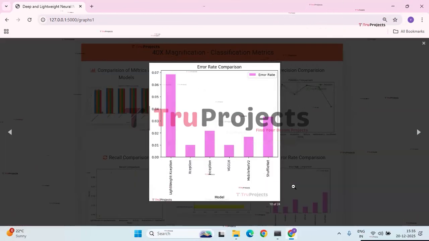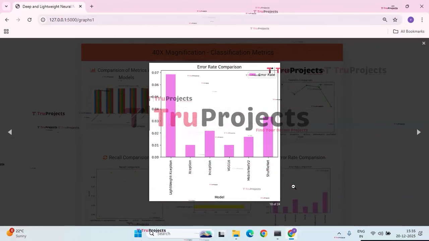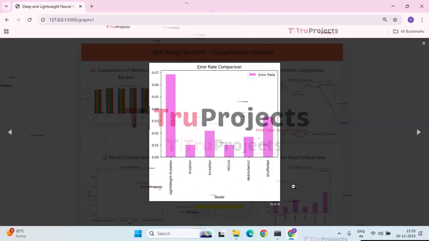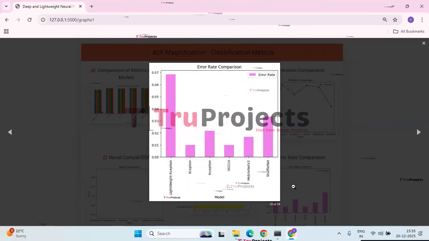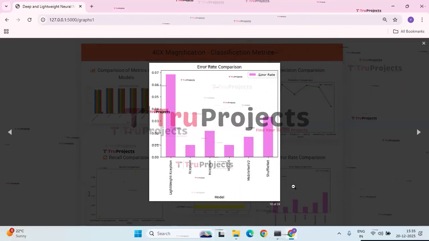Next, we have the error rate comparison graph. This graph compares the error rate of 6 different deep learning models. Xception and VGG16 show the lowest error rates, indicating better performance. Lightweight Xception has the highest error rate, while the others fall in the moderate range.